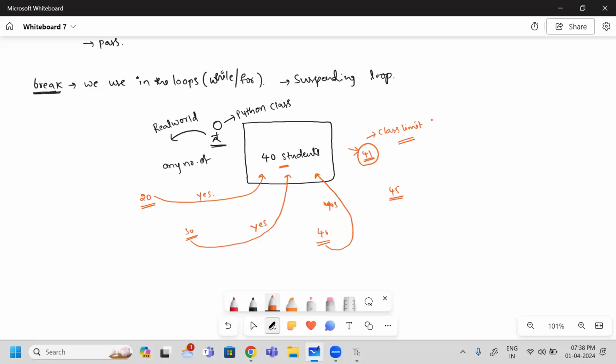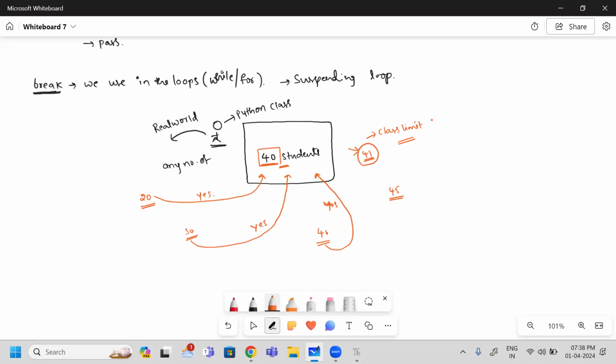So here, you have one constraint for your class, which is 40. If the number of students willing to attend is less than 40, you can allow that many students. If the number exceeds your class count, then I will stop when my count reaches 40.